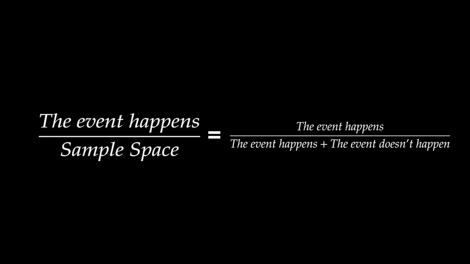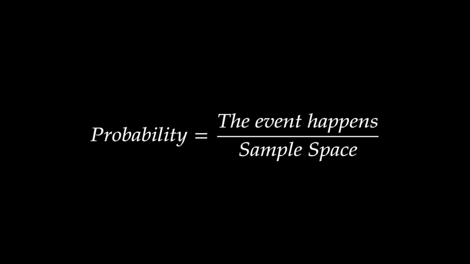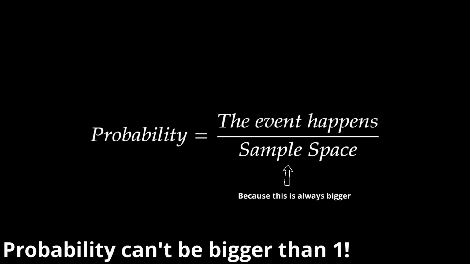We give the bottom number a special name. We call it the sample space. So we can say that the sample space is simply the addition of the event happening and not happening. We can also say then that the probability is equal to the event happening divided by the sample space. That is what a probability is. Notice that this ratio can never be greater than 1, because that would mean that the event happening happened more times than it actually could have, which wouldn't make any sense. So if you ever see a probability greater than 1, something somewhere is wrong.